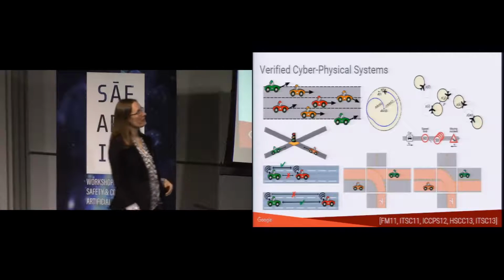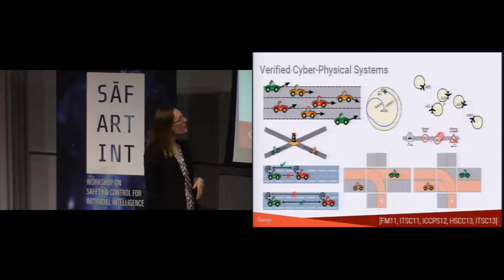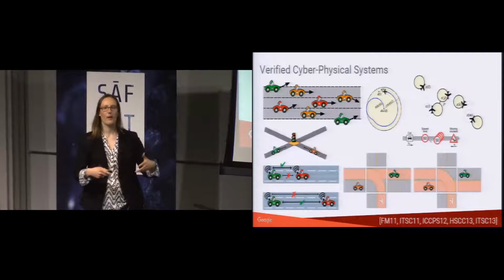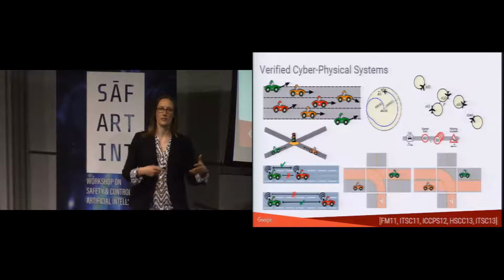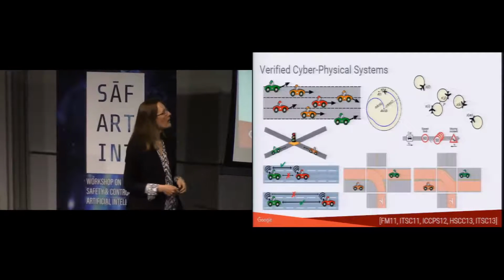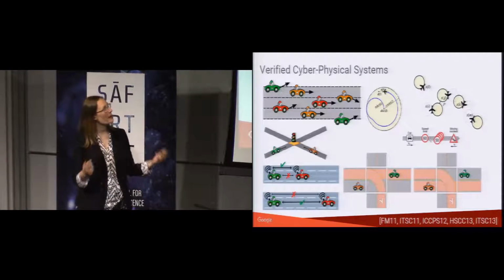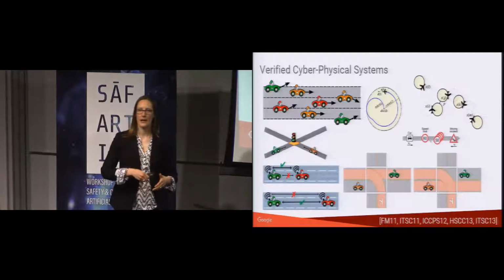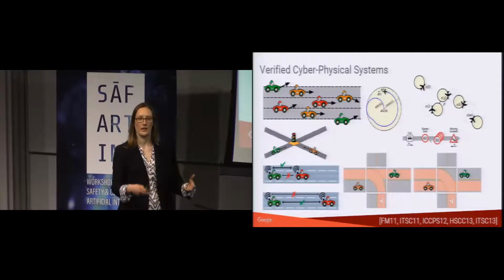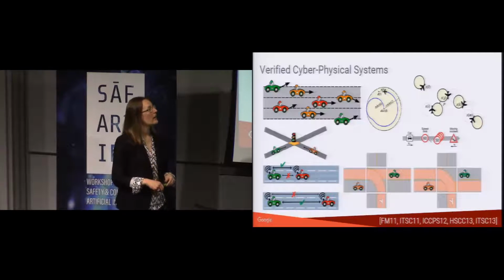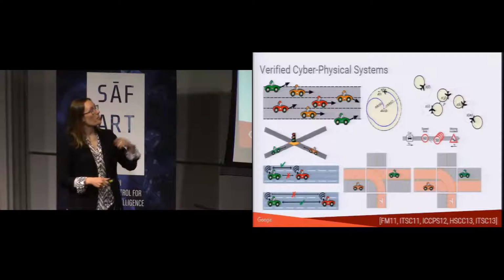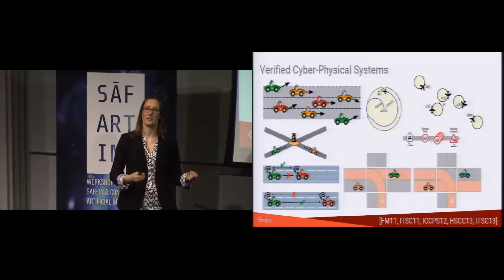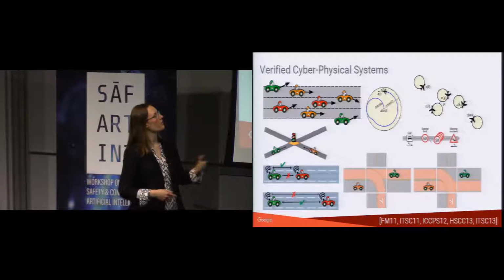So we've looked at a whole bunch of these kinds of case studies. And there are sort of unifying aspects. Each one of these case studies pushed the boundaries of what we were able to verify in terms of cyber-physical systems in one way or another. And they had this unifying aspect that they all sort of found the right abstraction layer. So they found the right abstraction of the system that we were trying to verify by modeling it at a level that formal methods were then able to say we can take this apart and actually analyze it and come up with an answer for you, yes or no. There is a crash or there won't be a crash.